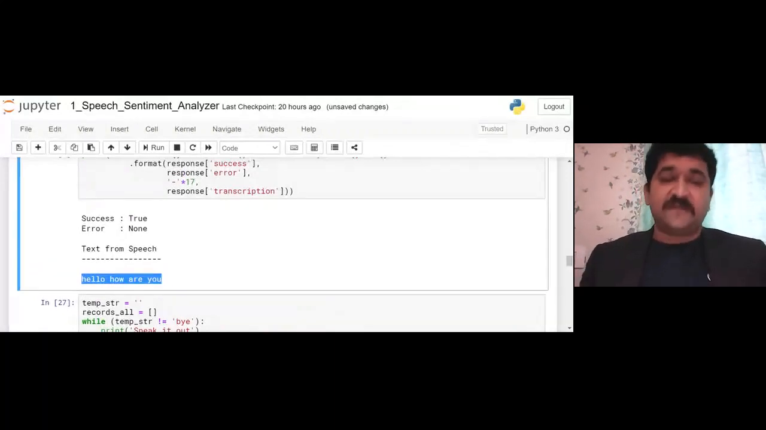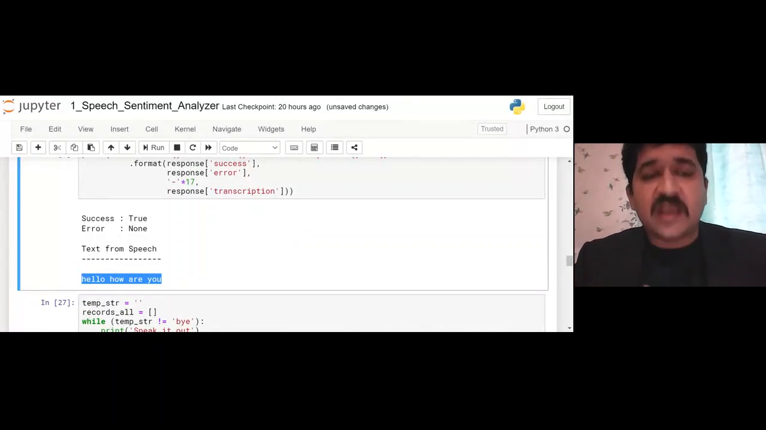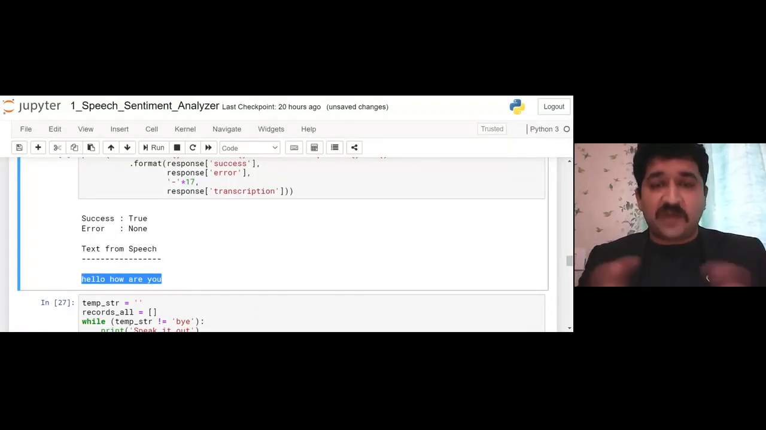So that is the first phase of our whole project that we achieved: whatever I say should get converted into text and printed. Again, it is not magic, all the things are predefined and we are utilizing them. To understand how things happen behind the scenes, there are a lot of things you have to study, but that is what we have done.